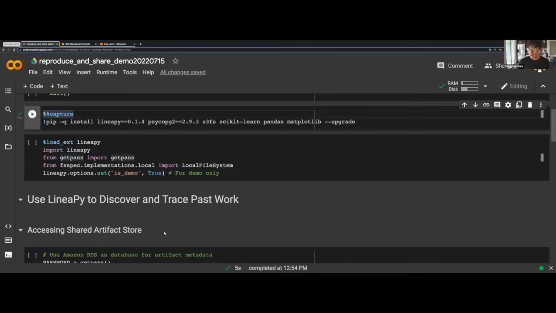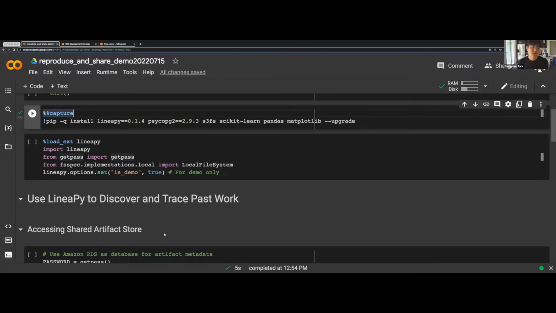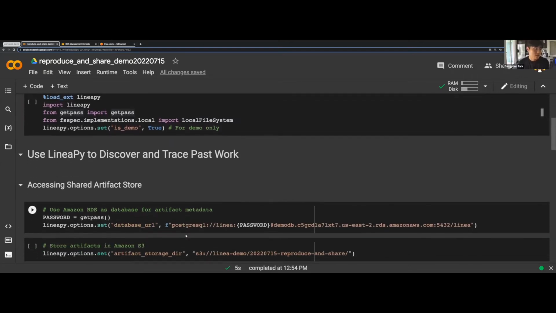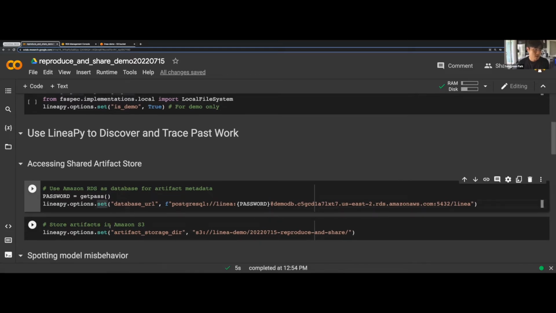Yeah, first of all, if we actually want to do this type of collaboration, then we need a common storage space where we store the stuff, and then we can retrieve the work from each other. So in LineaPy, this happens to be something called the artifact store. And the cells that you see here are connecting to the artifact store hosted on AWS, specifically a Postgres database and S3 bucket.